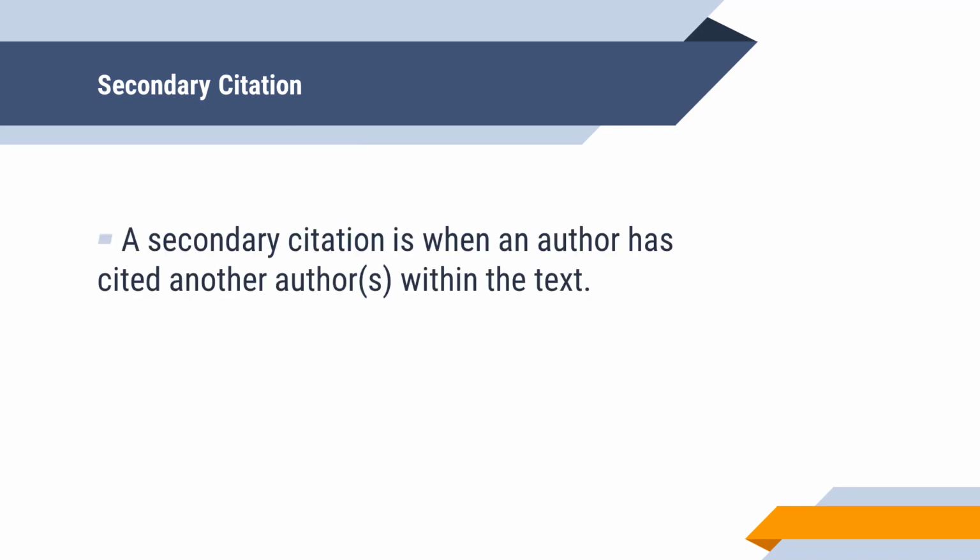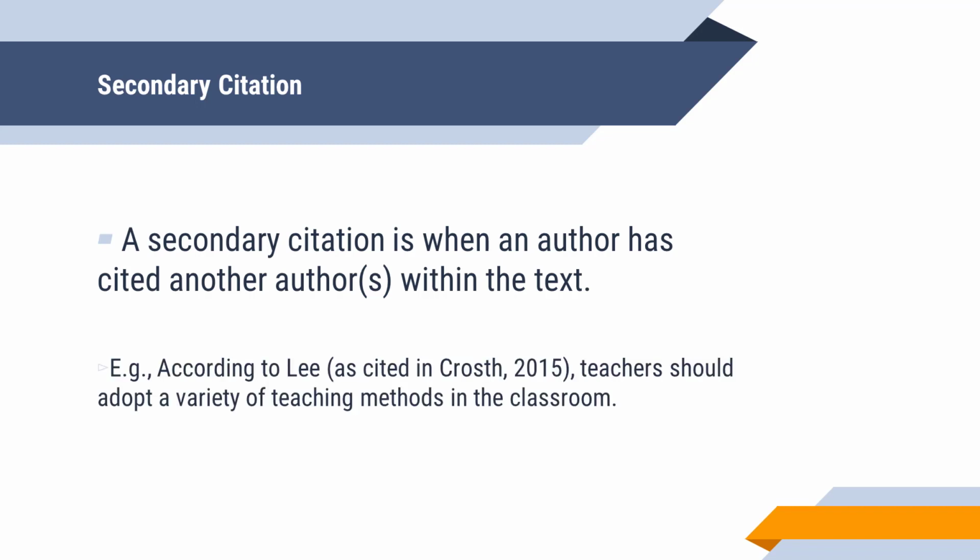A secondary citation is when an author has cited another author or authors within the text. For example, according to Lee, as cited in Croth's 2015, teachers should adopt a variety of teaching methods in the classroom. So you can see that in Croth's article, he or she cites Lee within his or her paper.